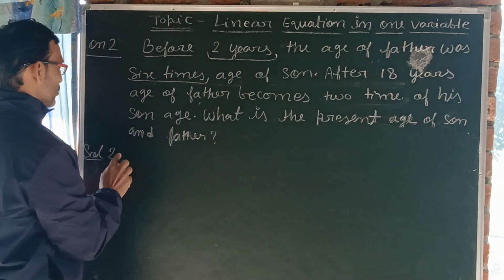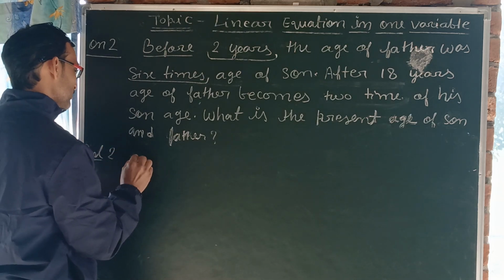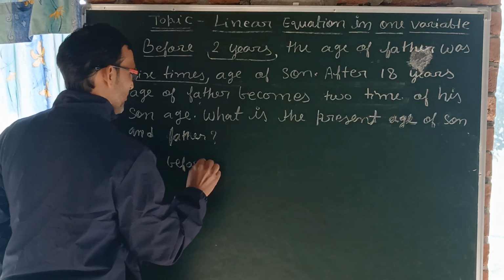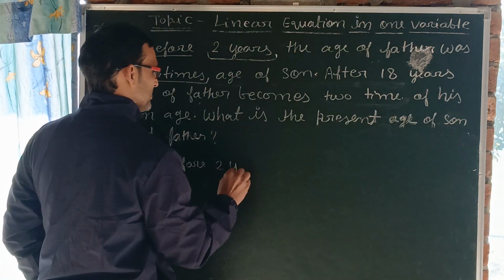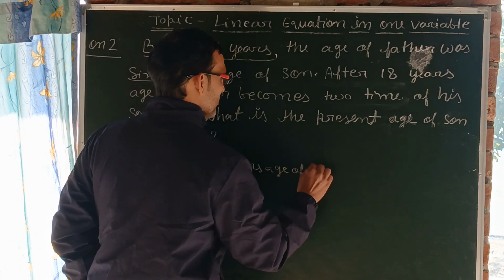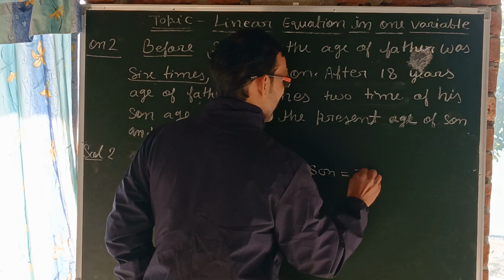So let us suppose before 2 years, let the age of son be equal to x years.